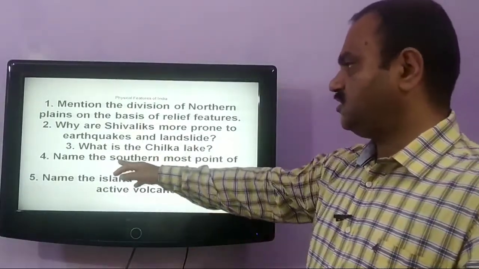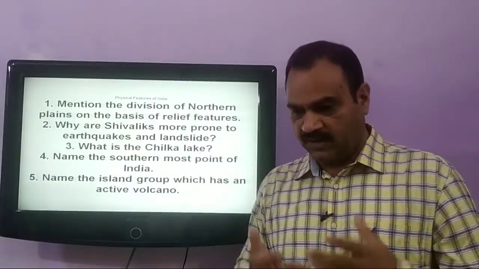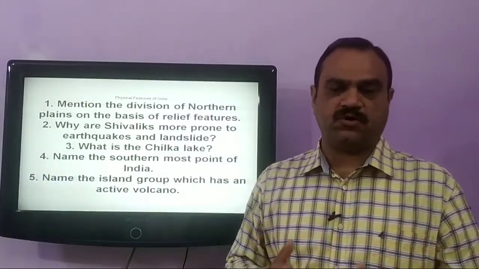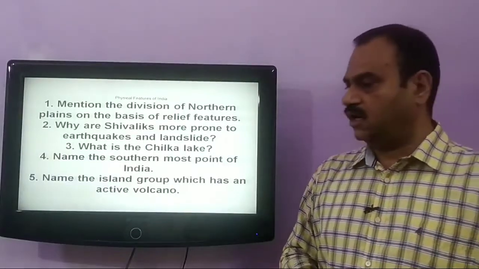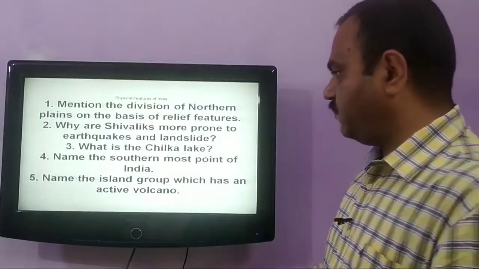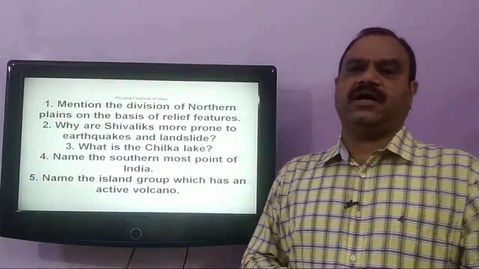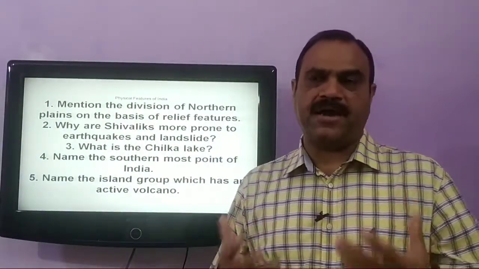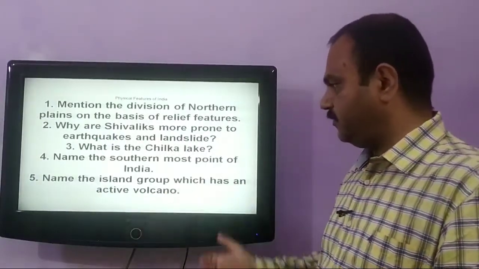Our next question is, name the southernmost point of India. The southernmost point of the Indian mainland is Kanyakumari, and the southernmost point of the Indian Union is Indira Point in Great Nicobar Island. Next question is, name the island group which has an active volcano. The active volcano is found in the Andaman and Nicobar Islands, and that island is Barren Island. Barren Island has the only active volcano of India.